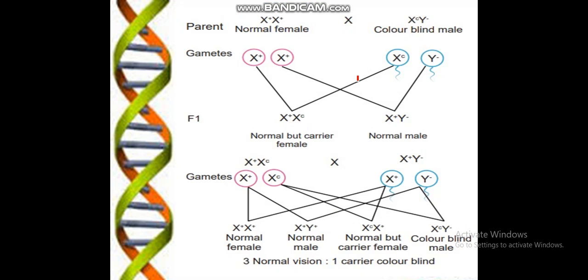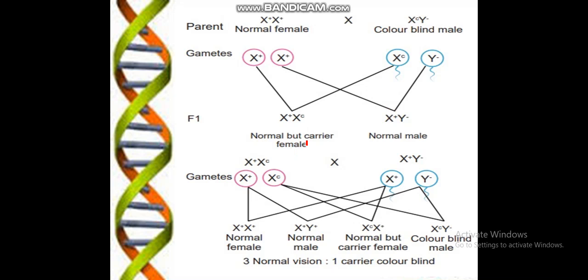The same we have studied in the Drosophila eye color: if the male carrying the gene donates to his daughter, the daughter will become a carrier, while the female carrying the gene donates to the son, and the genes will influence the combinations in the male.